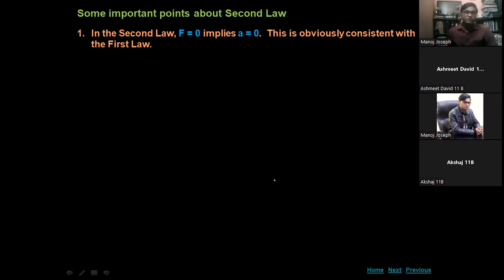So in the second law, if the force is 0, it implies that the acceleration is also 0. Whenever the force acting on the body is 0, the acceleration will also be 0. This is obviously consistent with the first law, meaning in the absence of external force, the body will be at rest.